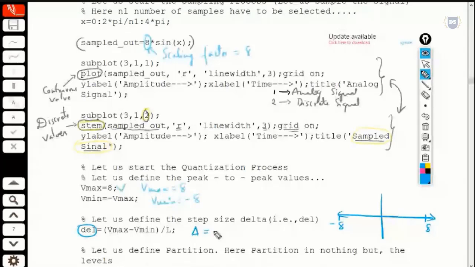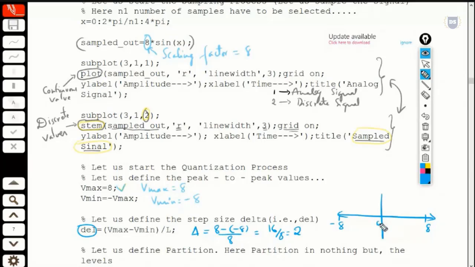It is given as Vmax, which is 8, minus Vmin, which is -8, divided by L, the number of levels. The number of levels is 2 to the power n, which is 8, and in fact we'll get 8 plus 8 is 16, divided by 8, and in turn this will be equal to 2, which indicates the step size.